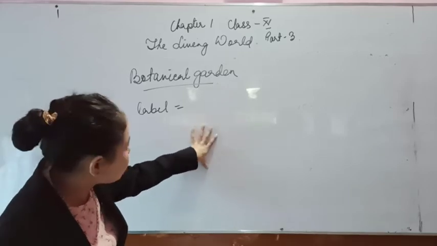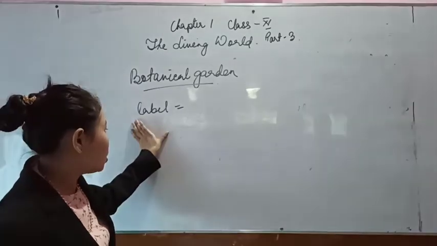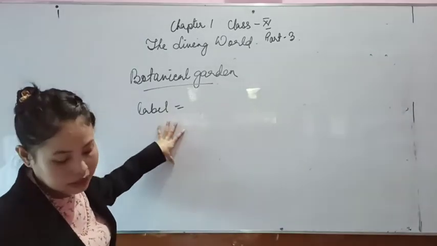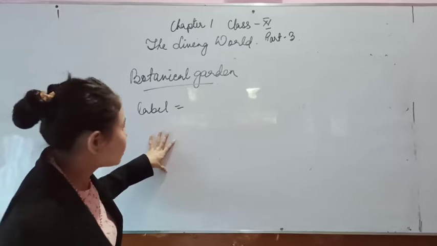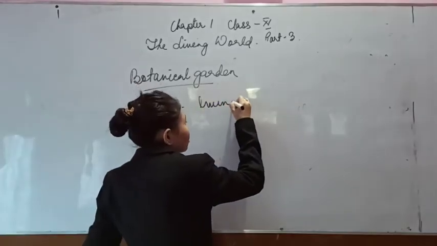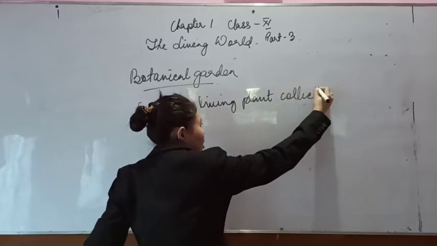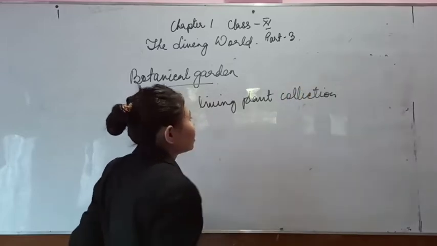Every detail of that particular plant will be put up on a signboard, near it or on the plant itself. So a botanical garden will have living plant collections.